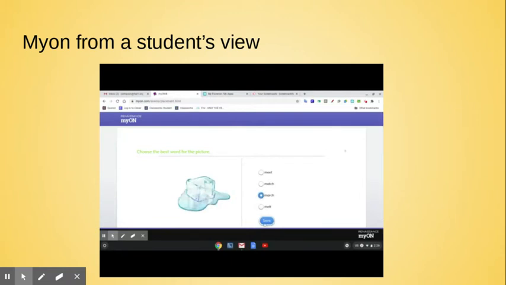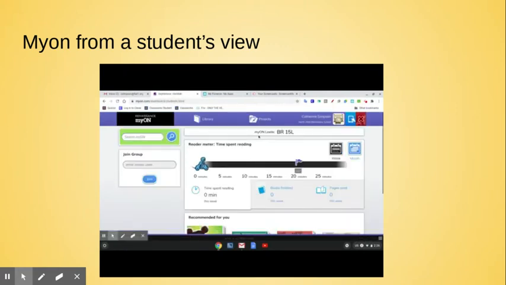So, the reason I had you just go and take that is it's going to give you what's called a Lexile level. This is a different version of your reading level. So, like we have our STAR reading level, this is another way to look at it. So, moving on down, we have this motorcycle guy.